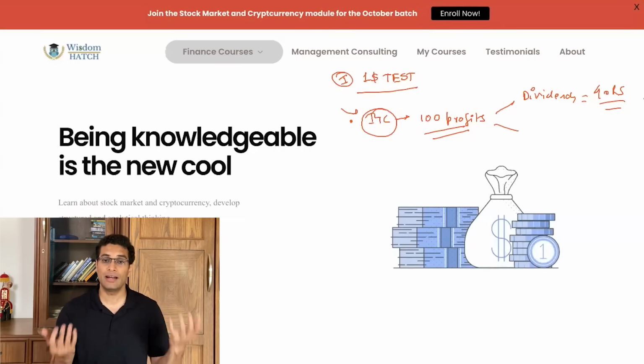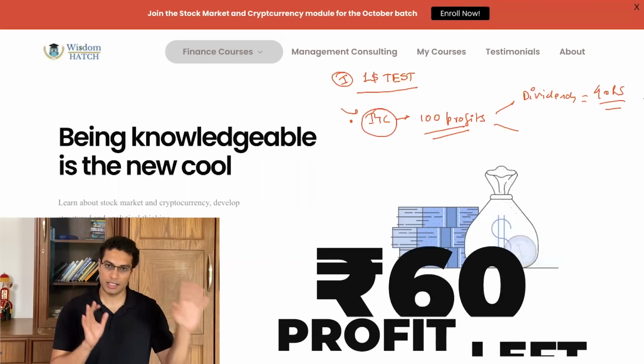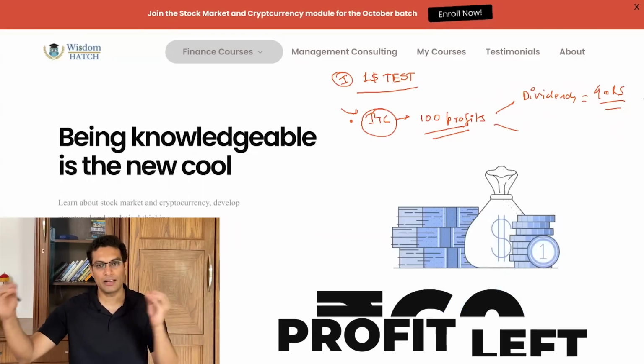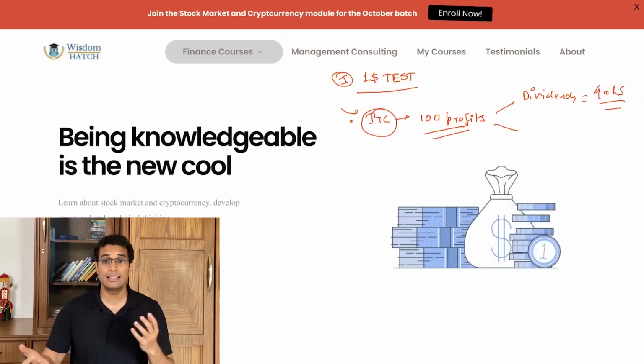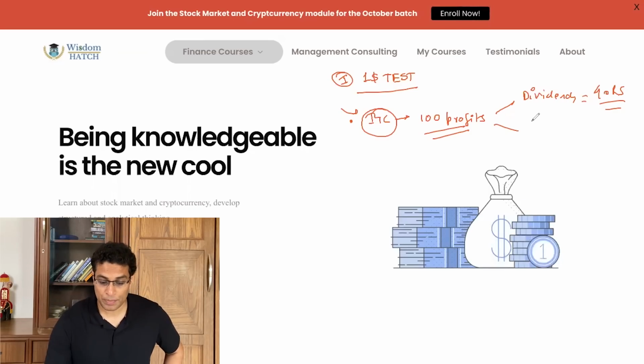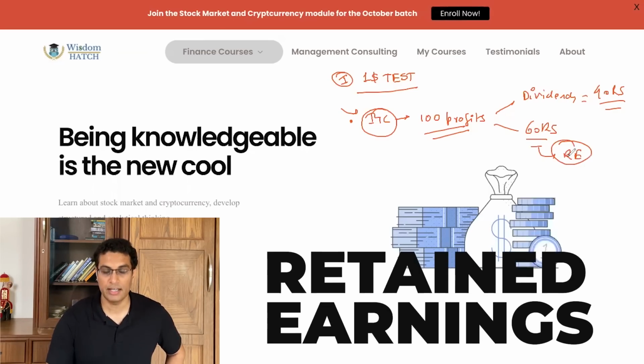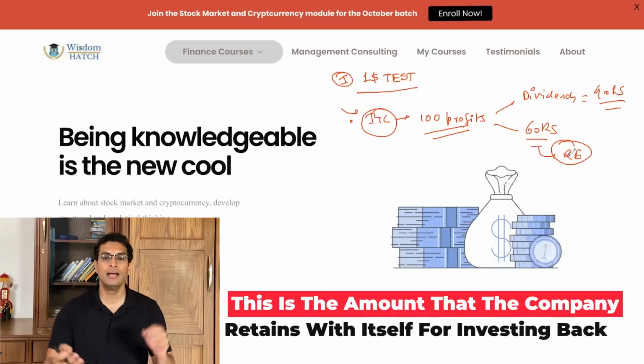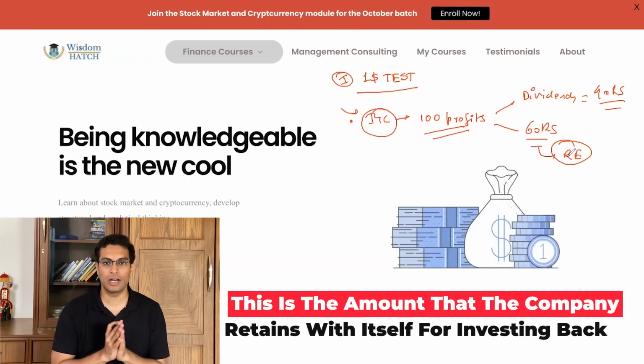Now how much money is left with ITC in terms of profit? 60 rupees, because 40 rupees has been given to the shareholders and they are getting some money in return. So they are happy about it. Then what happens to this 60 rupees that is left? This is called retained earning. Why retained earning? Because this is the amount of money that has been retained by a company called ITC.